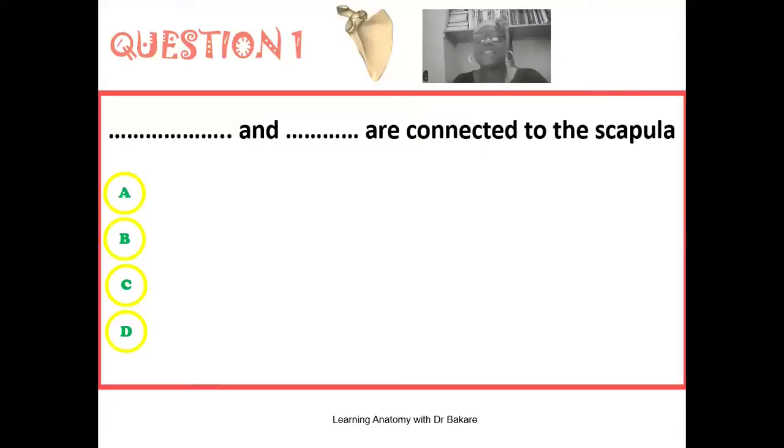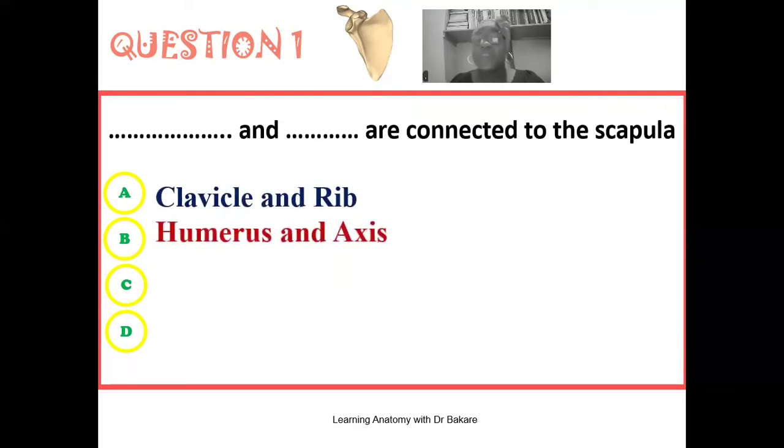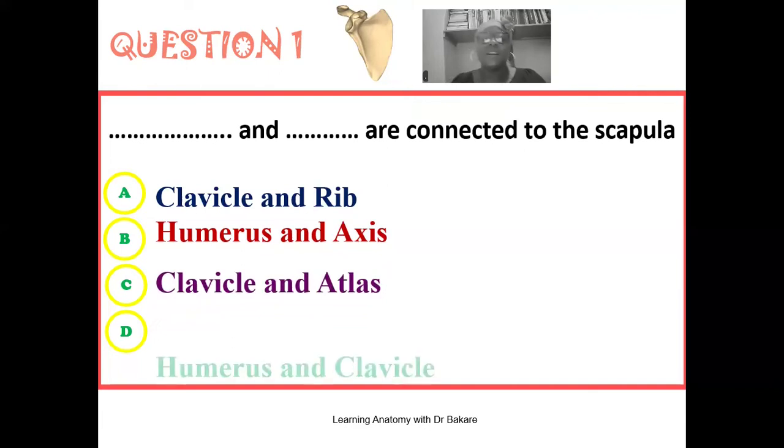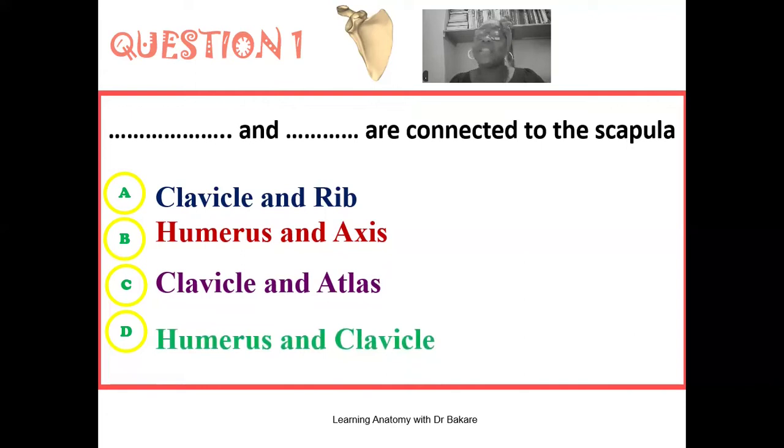The first question we'll be looking at here reads, dash and dash are connected to the scapula. So what are the two bones connected to the scapula? Is it the clavicle and the rib? Is it the humerus and the axis? The axis is the second cervical vertebra. Is it the clavicle and the atlas? The atlas is the first cervical vertebra. Or is it the humerus and the clavicle?